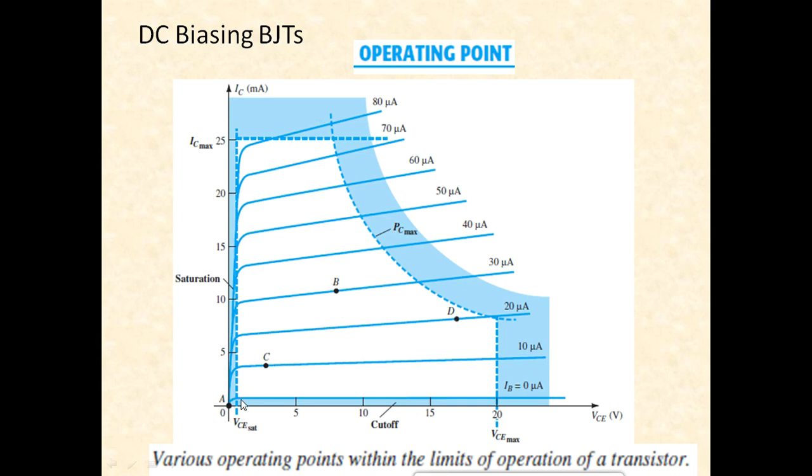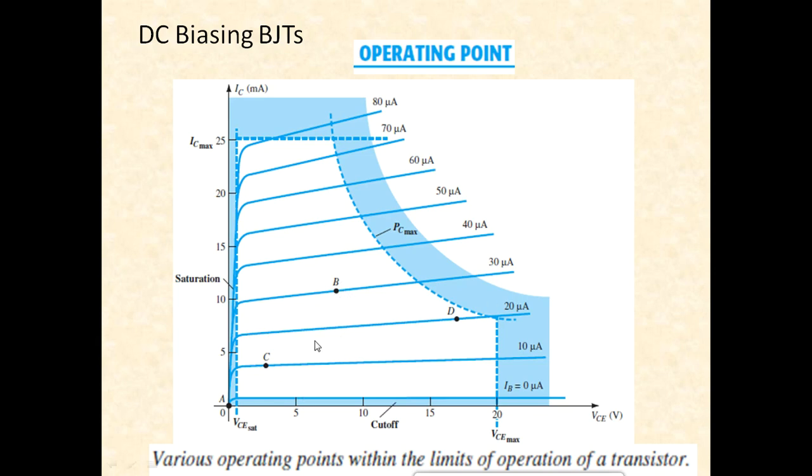Now can we identify which operating point is most feasible, most desirable? Well, as a thumb rule, we usually say that point B is pretty much preferred as an operating point.